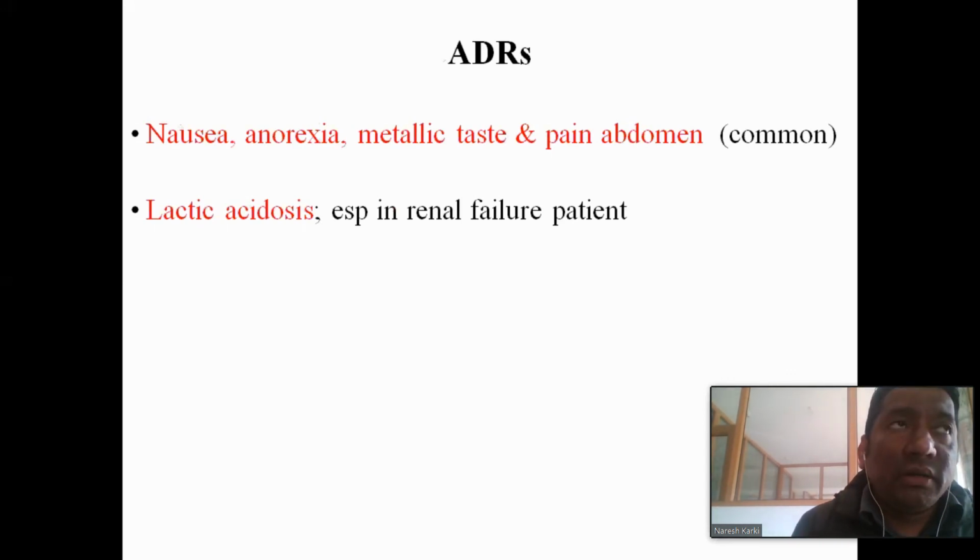Adverse drug reactions with the biguanides are GIT disturbances, most commonly nausea and vomiting. Whenever they ask you the question, what is the adverse drug reaction of metformin, you have to answer nausea, vomiting. Also anorexia, metallic taste, and others. These are the GIT disturbances. And lactic acidosis, which I have already explained earlier, especially in renal failure patients.